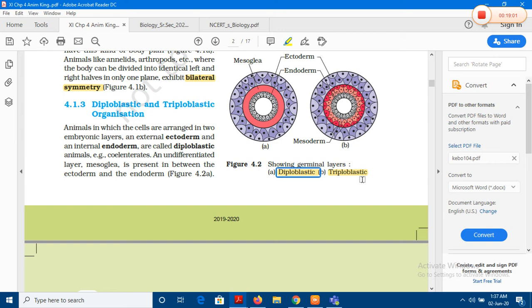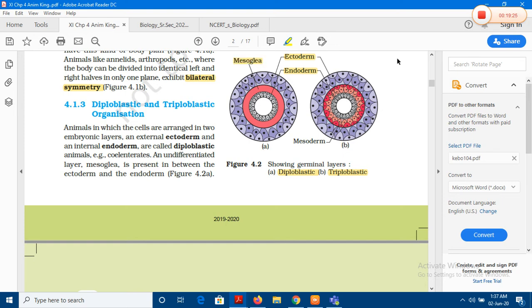If there are two germinal layers, there is the outermost called the ectoderm and the innermost layer called the endoderm. In the case of diploblastic organisms, there is an undifferentiated layer present in between the endoderm and the ectoderm. It is called the mesoglea.